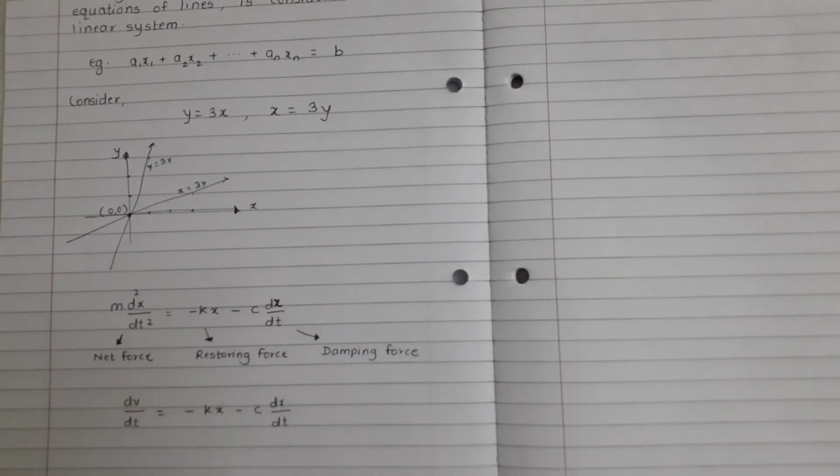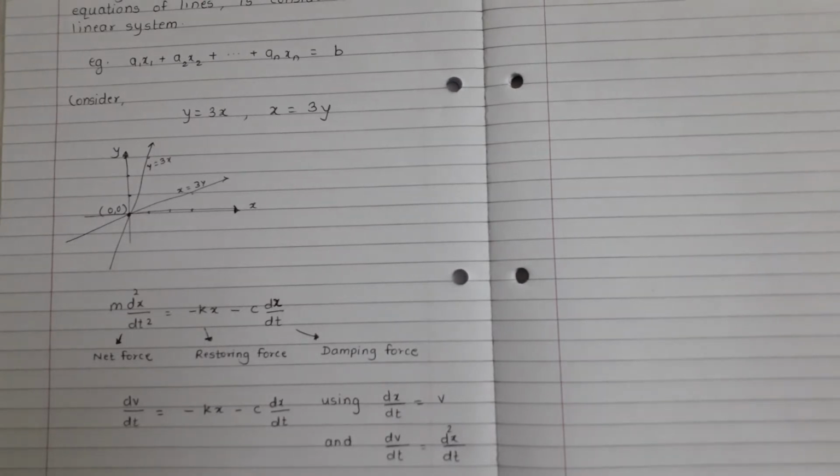We can always convert this equation to dv by dt equal to minus kx minus c into dx by dt, using definition of velocity, that is dx by dt equal to v. This is a linear equation.